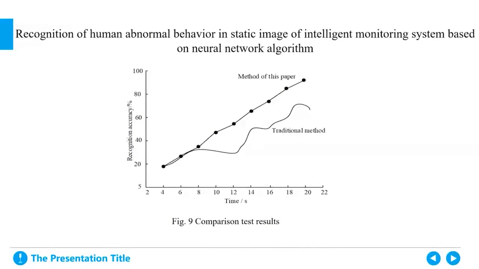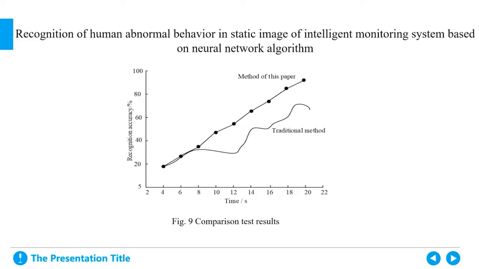Comparison test results. In order to show the practical application effect of this method more clearly, the experiment was carried out by comparing it with the traditional recognition method, and 2 to 10 people's behavior images were randomly identified and tested. The experimental time is controlled in the range of 9 to 28 seconds.